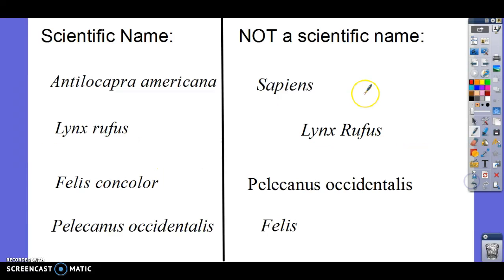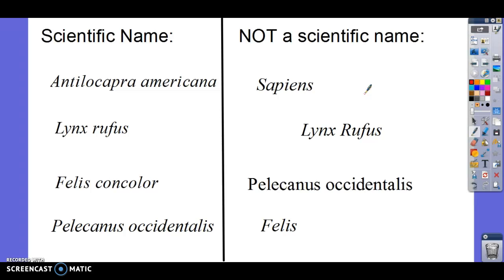So scientific names, this is what Linnaeus came up with. Along with this classification system, he came up with a way to name things. Now, why is this important? Well, it's important because scientists needed a way to talk to other scientists across the world and have the same names for the species, okay? You guys know that sometimes people call it soda and sometimes people call it pop, right? Well, you guys know both of them, but imagine if you didn't know that soda was called pop and you went somewhere and they're talking about pop. You wouldn't have any idea what they were talking about, right?